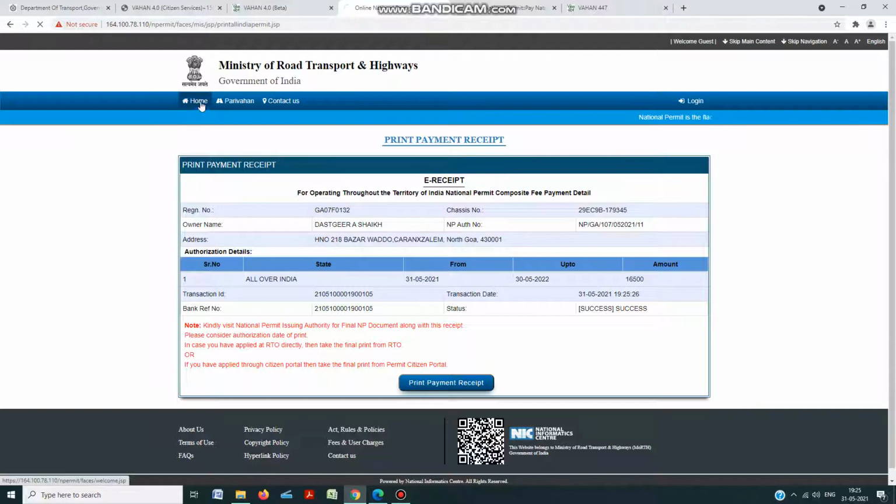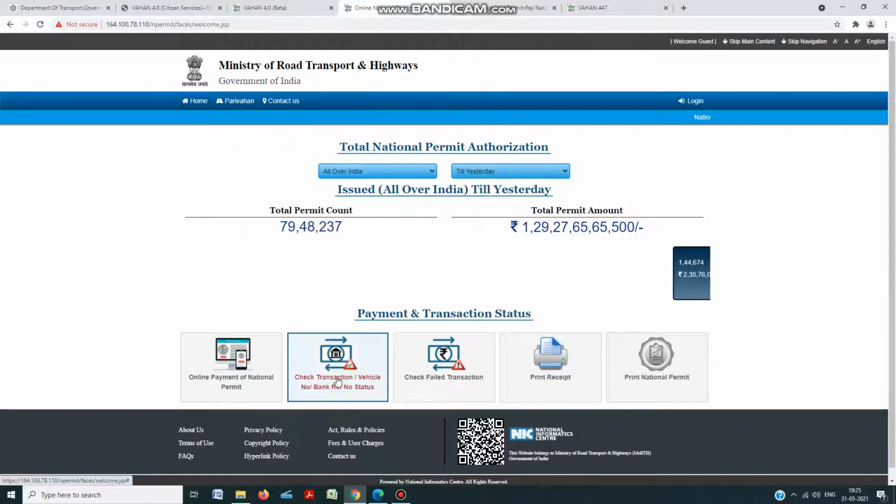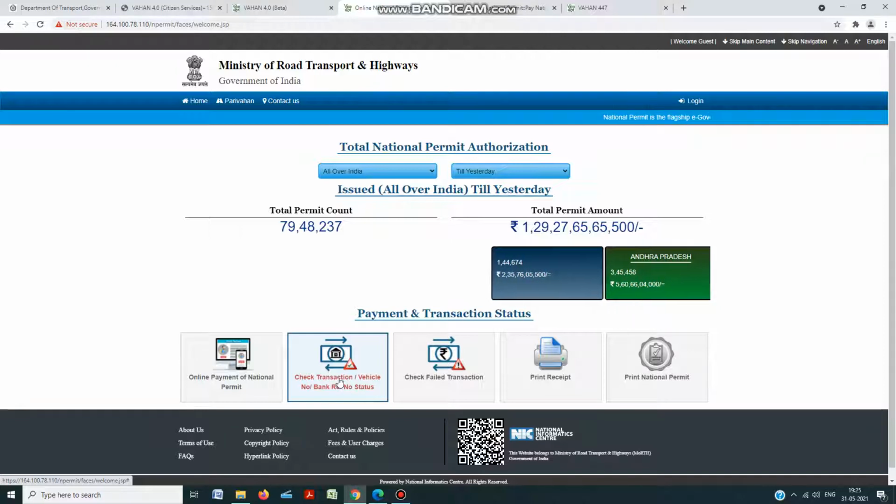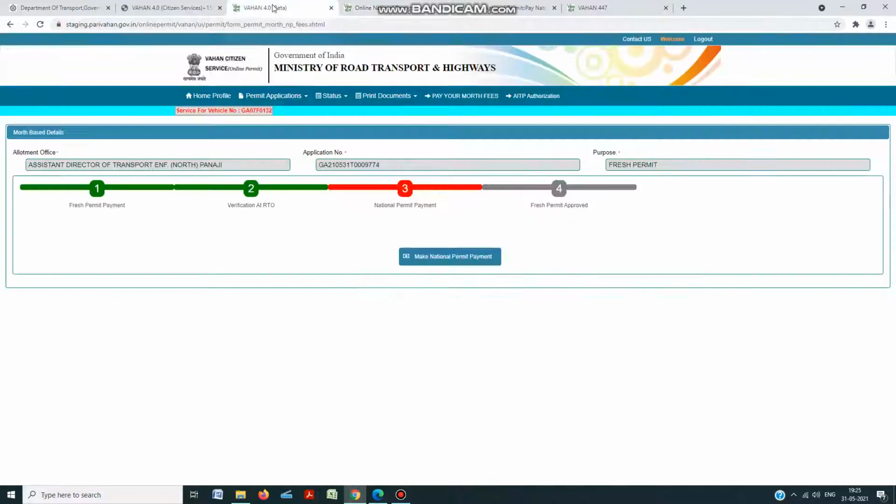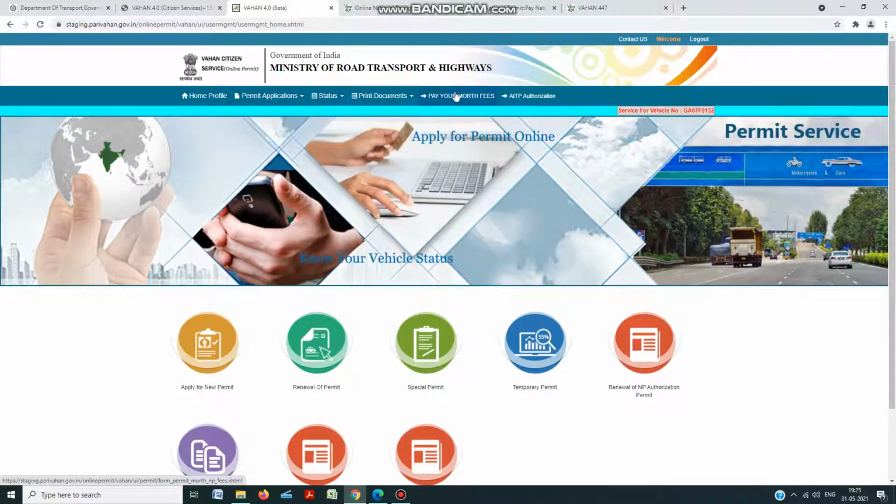You go home. If you want to check the transaction, after 2 hours the transaction will be successfully done. You check the transaction here. After a successful transaction, you come back to the home profile and again click on pay MoTH fee.